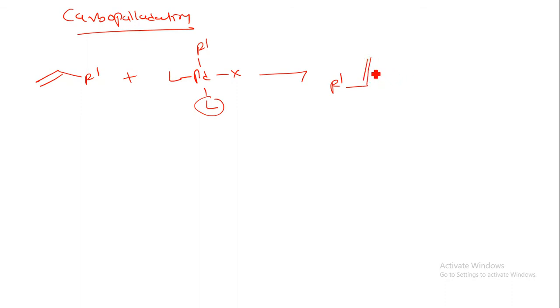Now this palladium can interact with the carbon pi bond, so here we can have the R dash group. This is the X group, this is L. This is known as the intermediate step of the carbopalladation. In the next step, this R dash group will interact with the carbon, and one of the groups, this R dash group, will be removed from here, and you can form a bond between this palladium and carbon.